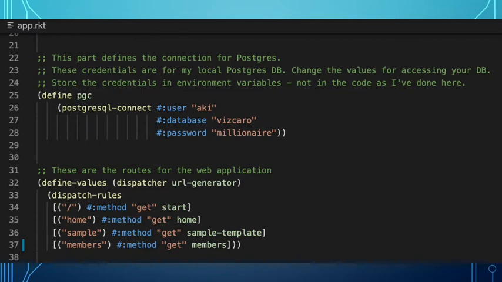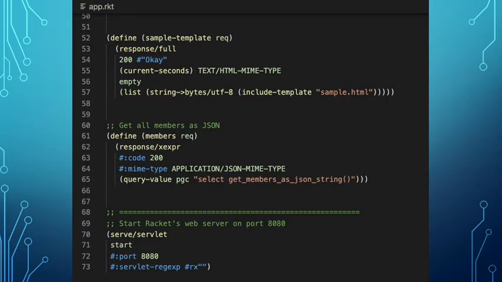I mean, everything just makes sense. It's just so well laid out. I love this language. And then here's the rest of it. So on line 52, this is a simple method that just returns a template, and it's the sample.html template, and I just wanted to see if I can return it, and I can. Again, if anyone knows how to merge templates, like PHP's include functionality, please let me know.